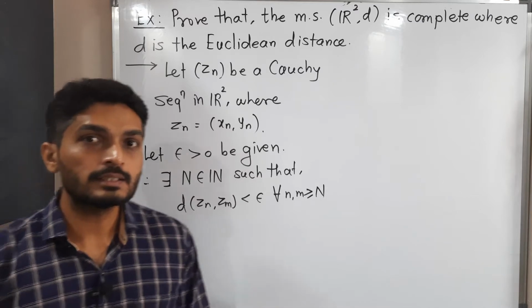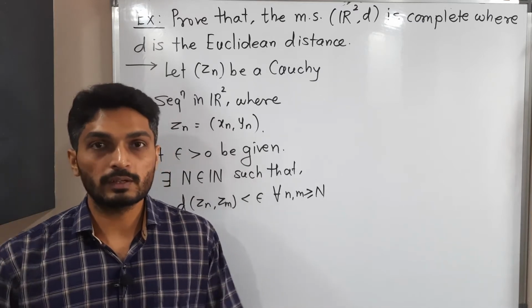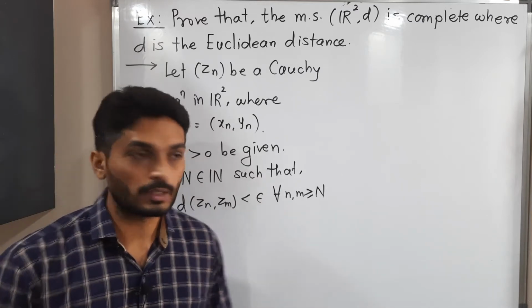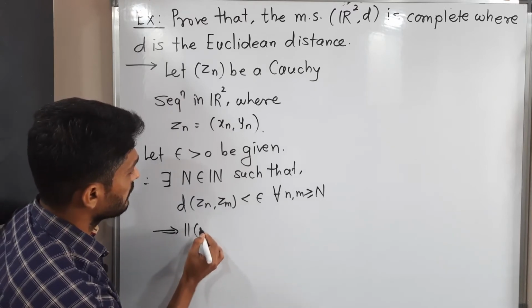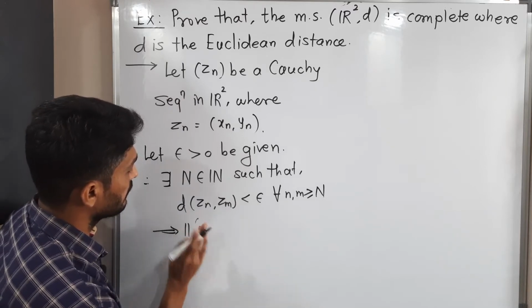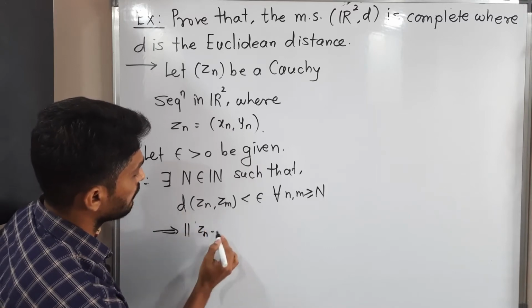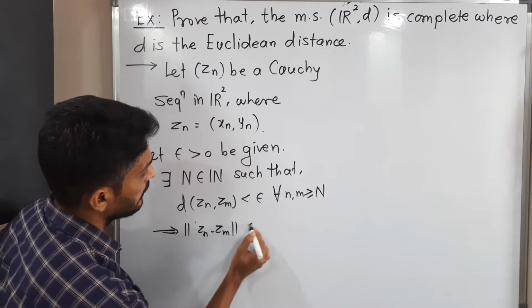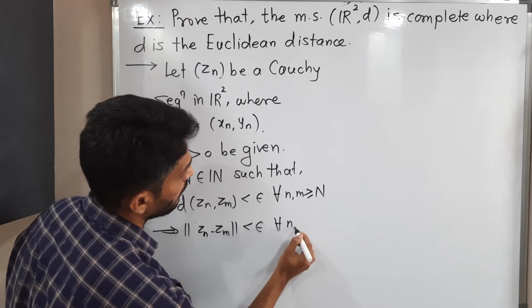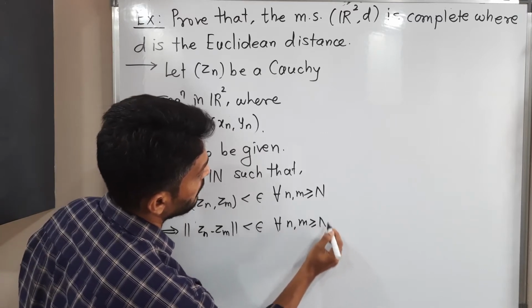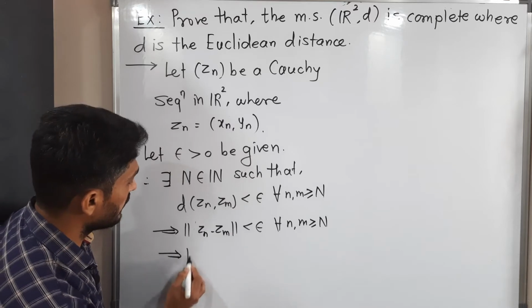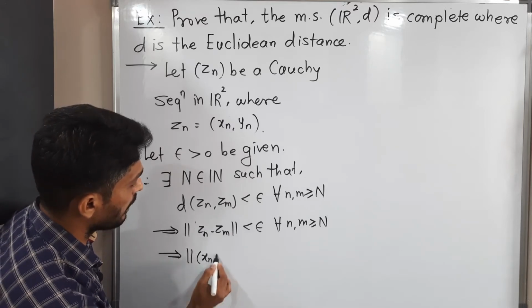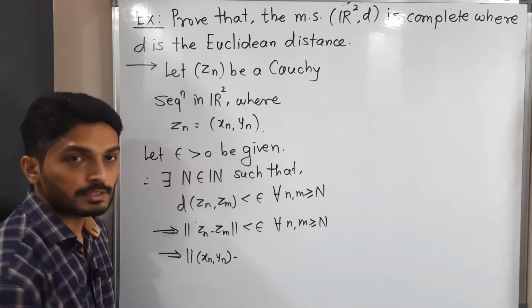But see here d is the Euclidean metric, so that's why we can write in terms of norm also. So therefore, what can I write? This is norm of Zn minus Zm less than epsilon for all n, m greater than or equal to capital N. But what is our Zn? Zn is (xn, yn). And what is our Zm?